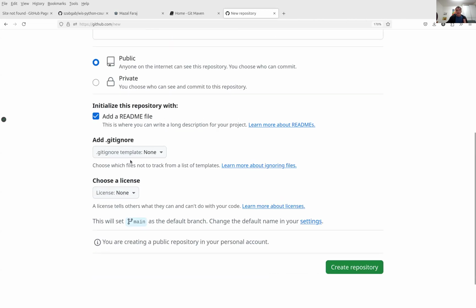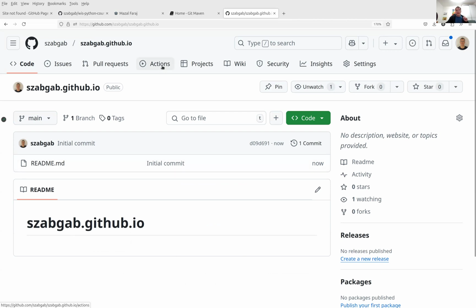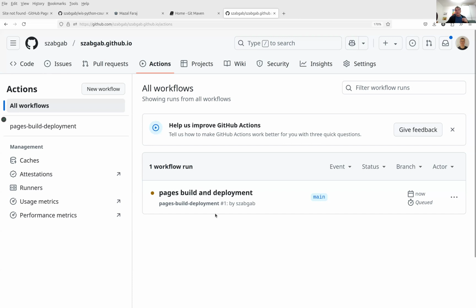I started with adding the README file just to have some content in this repository. I can also add the gitignore, it doesn't really matter for now. I can add the license, it doesn't really matter for now. And I create the repository. Now, just by creating this specific repository, you can immediately click on actions, and you can see that it started to do something. It's a yellowish, brownish icon here, and on the right-hand side, it says queued. Because of the name of this specific repository, it already immediately started to build your website.